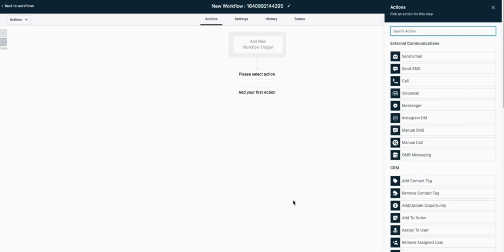I highly recommend you get here and start building some workflows out. Just try things out, see what happens, and then test them on yourself and see how it worked. It's amazing with what you can do.